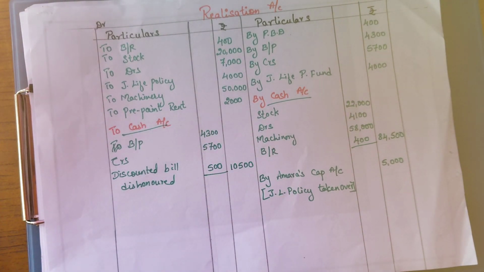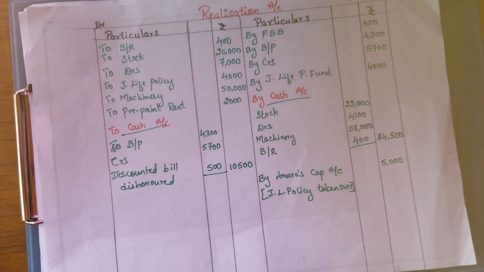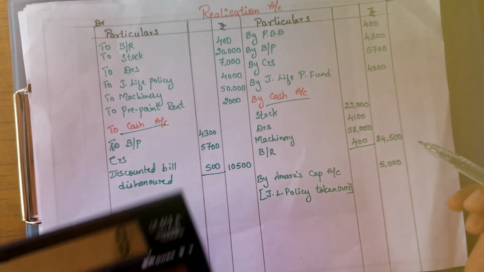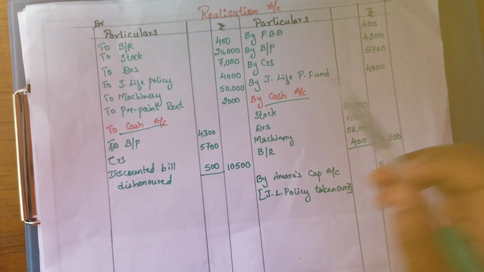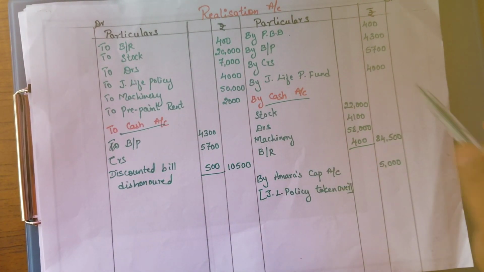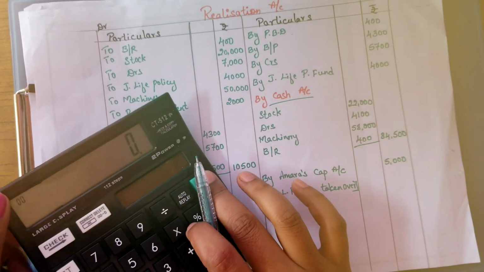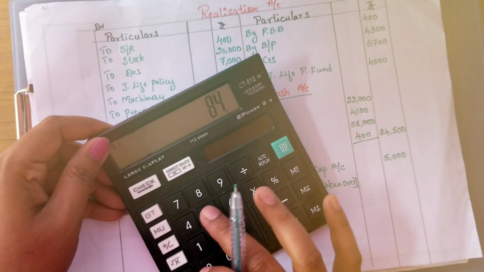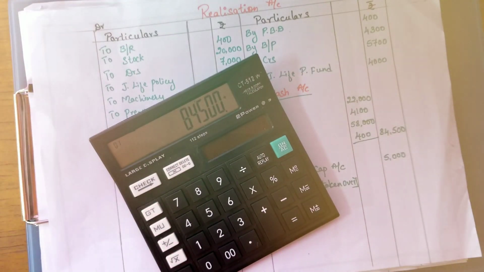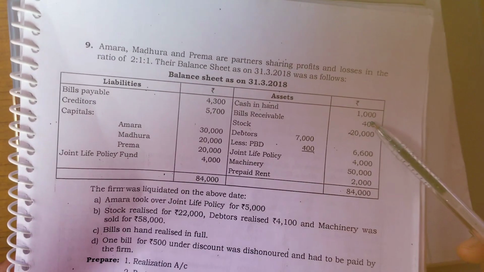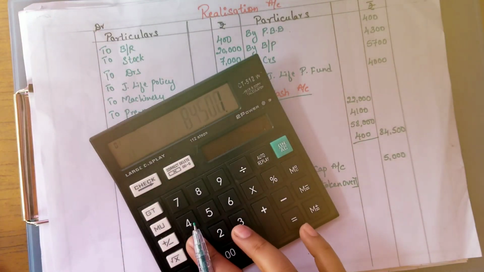Okay. Now just to make a clarification or to give you a hint, we will try this. I will find out what is the bank account or the cash account tallied amount now itself. See here we have assets realized. How much? 84,500 plus I am adding the cash balance here, 1,000.